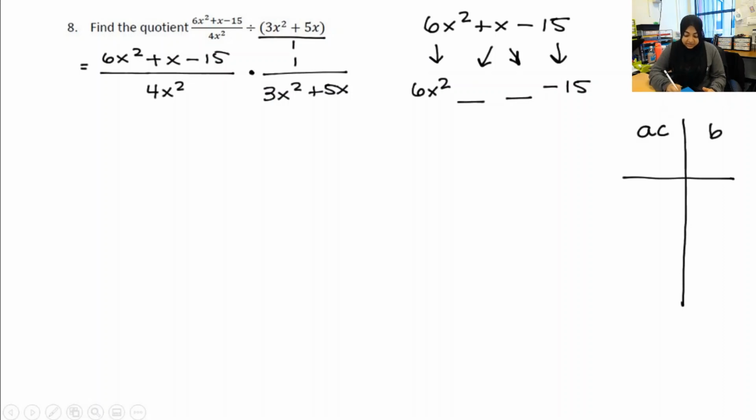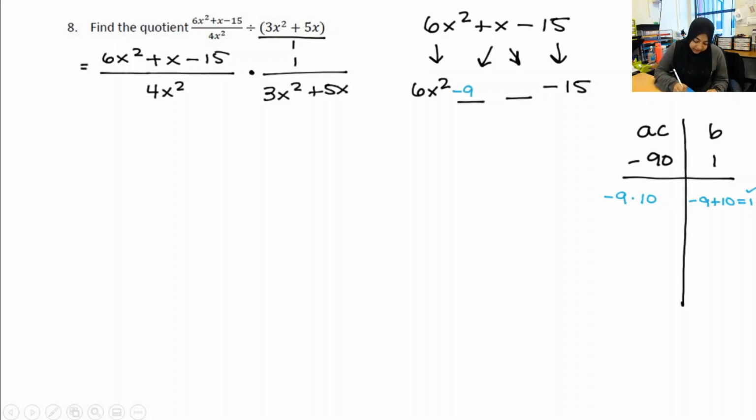A times c is negative 90. My b value is 1. So I'm looking for two numbers. When I multiply them, I get negative 90. When I add them, I get 1. So again, I want you to see if you can figure out what those values are. Hopefully you got that they are negative 9 times positive 10, because negative 9 plus 10 is 1. Check. So those are the values that I'm going to put into my blanks.